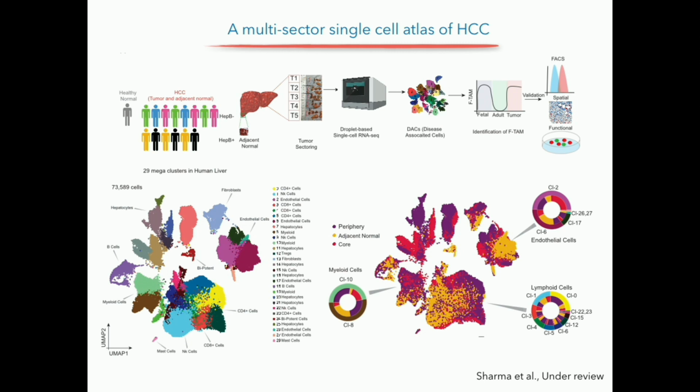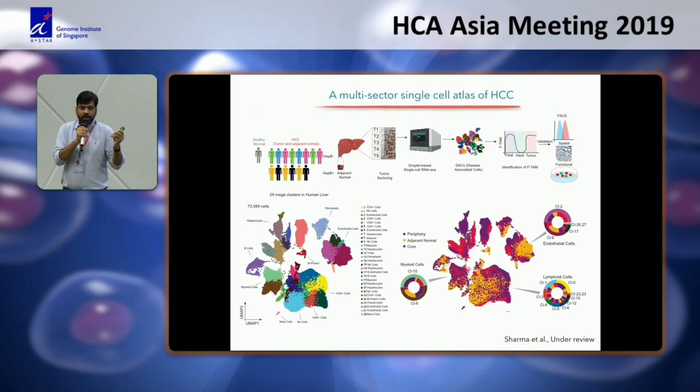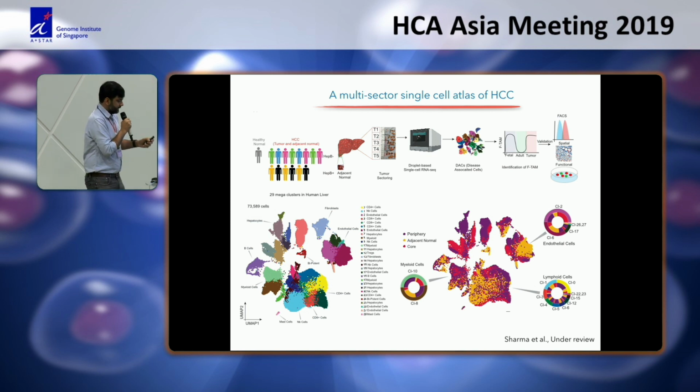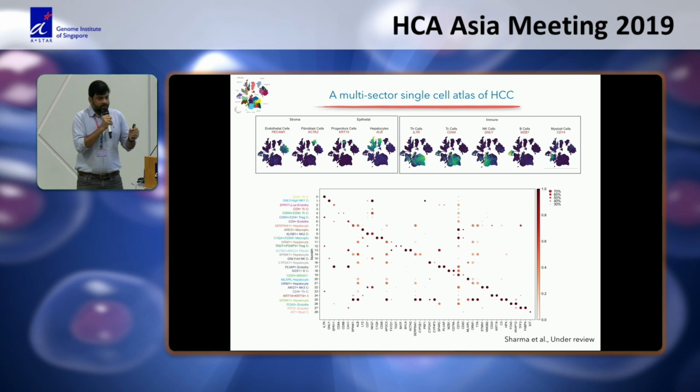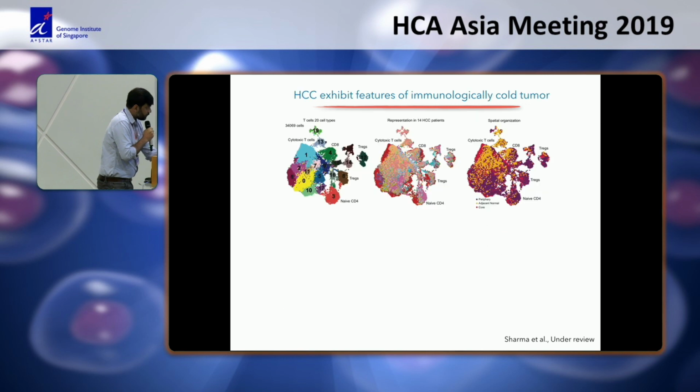So as you can see, there's a great distinction between the cells from different parts of the tumor. If you look at the myeloid cluster, one cluster is mainly coming from the core and periphery, while the other has some component from the normal. Immune cells are very interesting because you see some immune cells are coming mainly from the normal, while others come from the core and periphery. And in hepatocytes, we see some clusters specific to the core, which means that core versus periphery may have different blood requirements, and that's why you have different kinds of endothelial cells. So we started annotating these clusters, and we found an individual marker for each and every cluster.